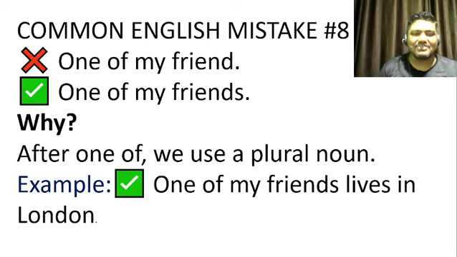And one more thing I am going to add here. One example I have written: one of my friends lives in London. After friends, you can see I have added s to the verb, because if you are using a subject like this, the subject remains singular, and it takes s or es while using present simple.